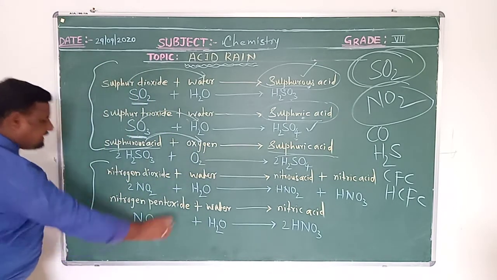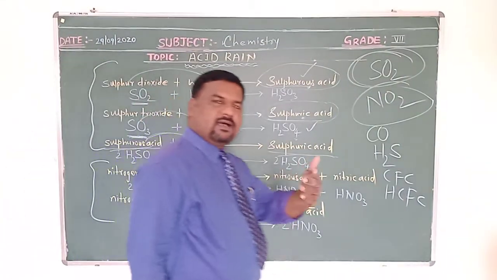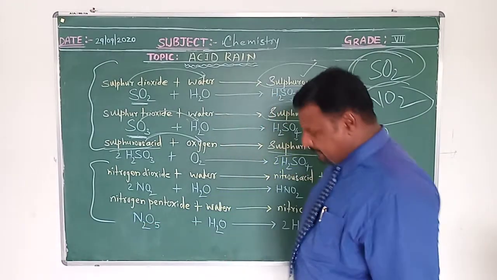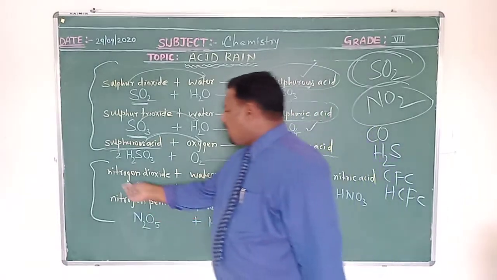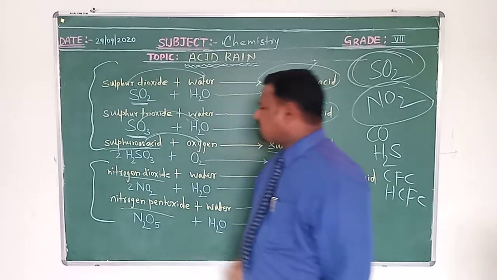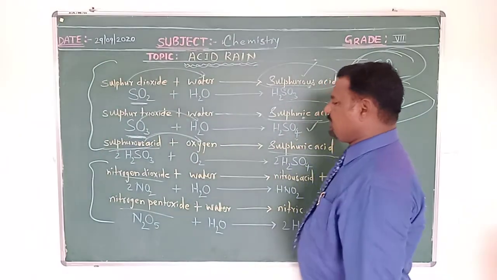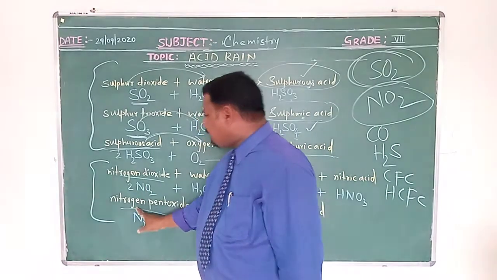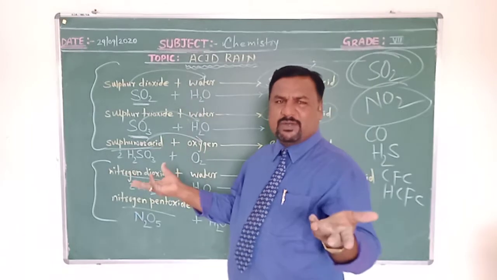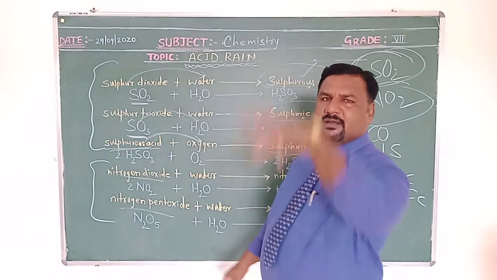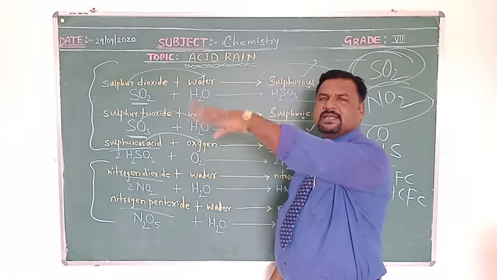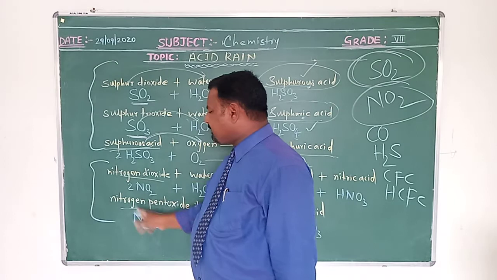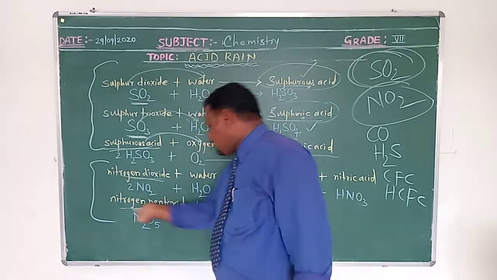Now come down to the oxides of nitrogen, such as nitrogen dioxide and nitrogen pentoxide. What are these oxides of nitrogen? They are also released from industries. Nitrogen dioxide and nitrogen pentoxide are the examples we have taken for oxides of nitrogen. The smoke released from the various industries will contain these oxides of nitrogen.